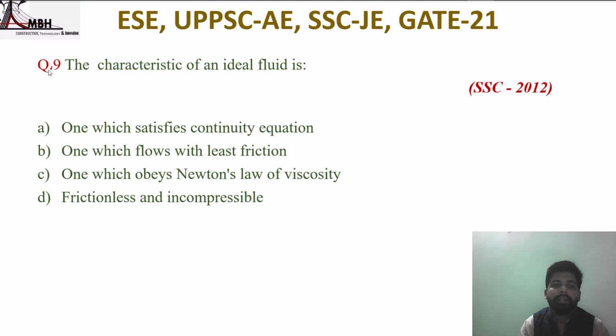Next question: the characteristic of an ideal fluid is, options: one which satisfies continuity equation, one which flows with least friction, one which obeys Newton's law of viscosity, frictionless and incompressible. Question asked in SSC 2012. So the characteristic of an ideal fluid is that it is incompressible and frictionless. That is option D is correct.